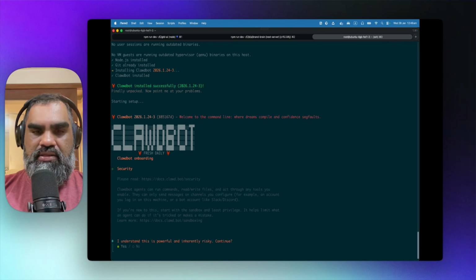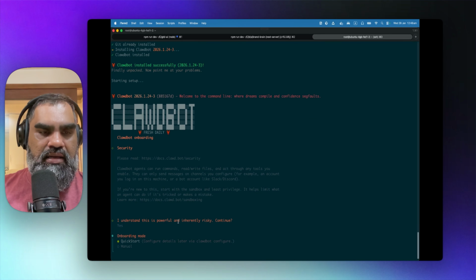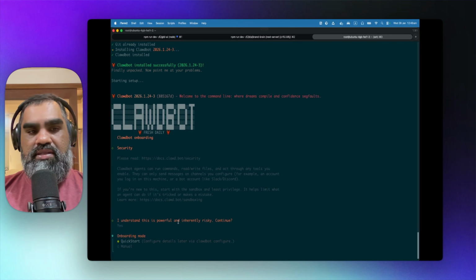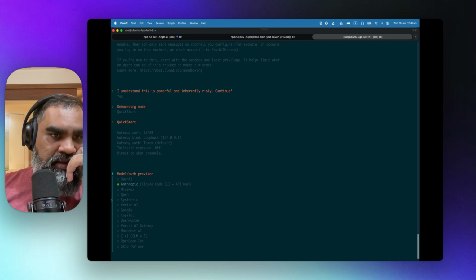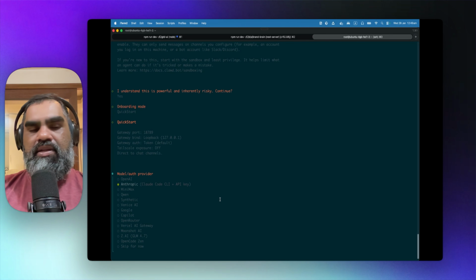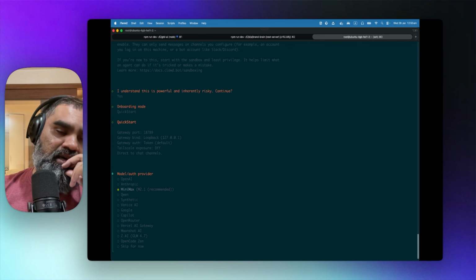Use the arrow keys to select yes. Let's do the quick start. So I'm going to put my Anthropic. I'm going to select, oh, there's so many of them actually. AI, Anthropic, Minimax, Synthetic, Venice AI, Google. I wonder if I can use Open Router. Let's do Anthropic. I do have a Minimax API key as well.